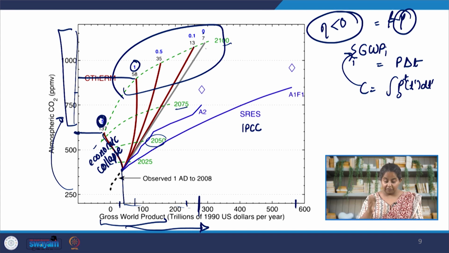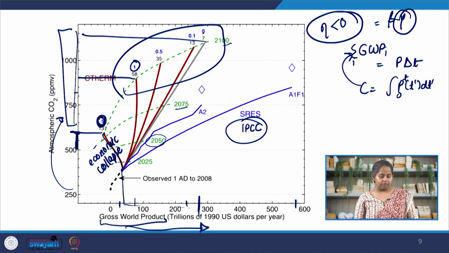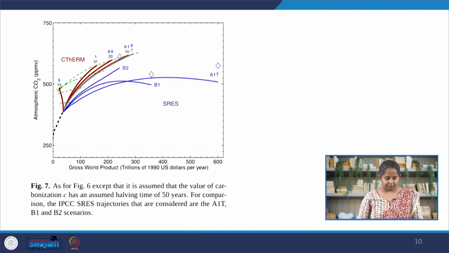It does not agree with what the IPCC says, that there's a possibility to continue increasing gross world product while not letting the atmospheric carbon dioxide shoot very high. So by the end of the century, depending upon our resilience, according to the C-Therm model, our atmospheric carbon dioxide will be anywhere from between 500 and 750 to all the way more than 1000 ppm.